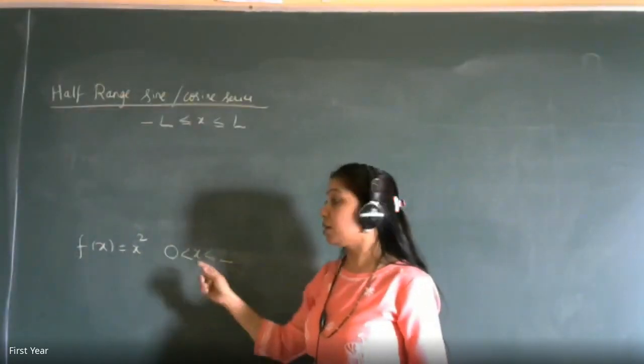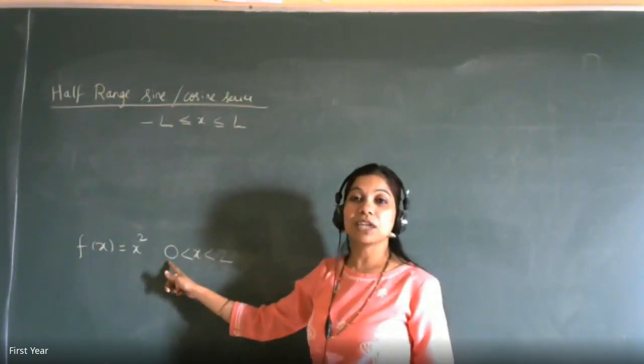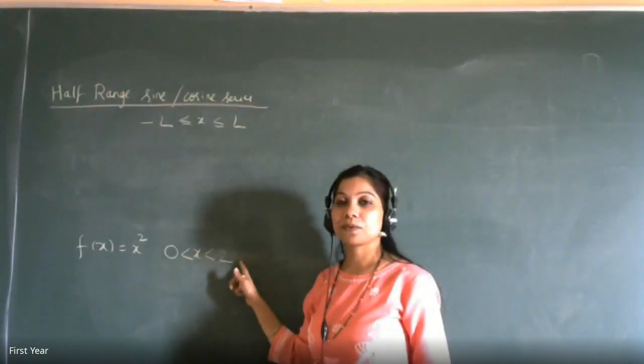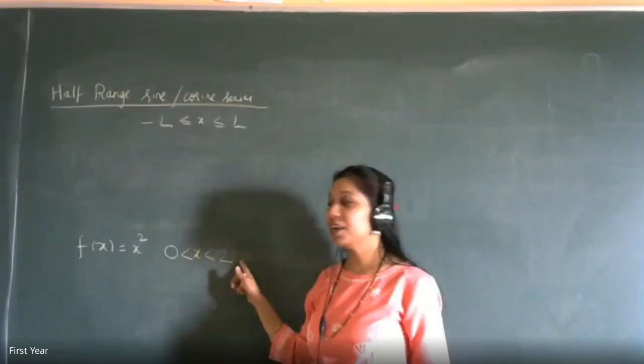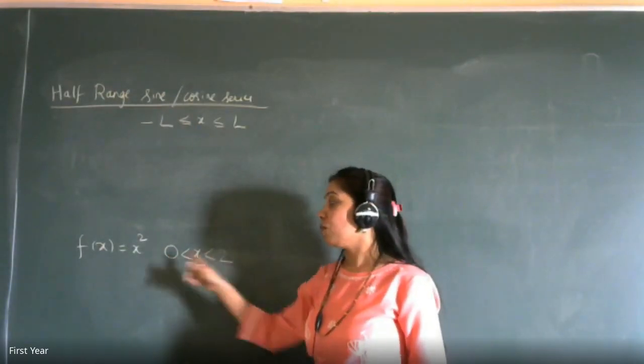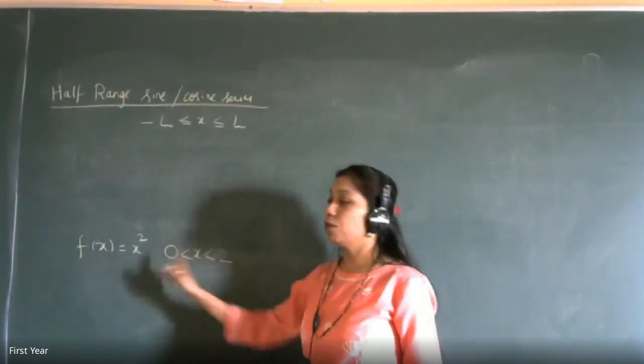Okay. So if it is a half range, definitely the midpoint is 0. If it is a half range, then what will be the full range? Minus 2 to 2, na? Yes. Are you getting it? I had to ask the question in reverse. It is 0 to 2, so the midpoint, if this is the half range, what will be the full range? Minus 2 to 2. So the midpoint is 0.